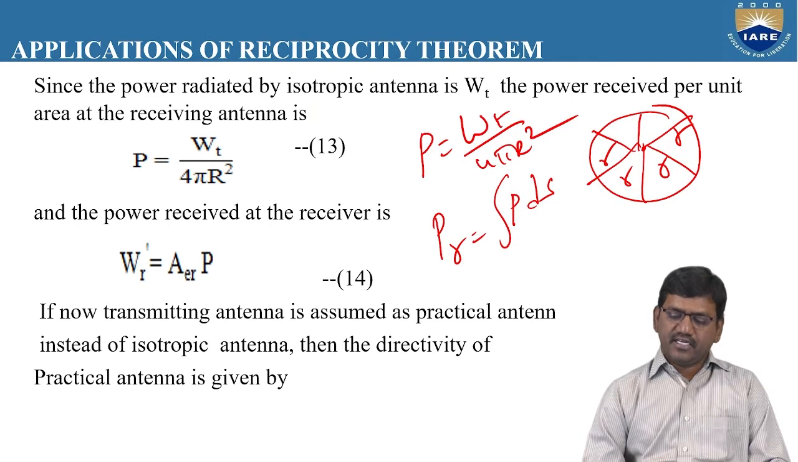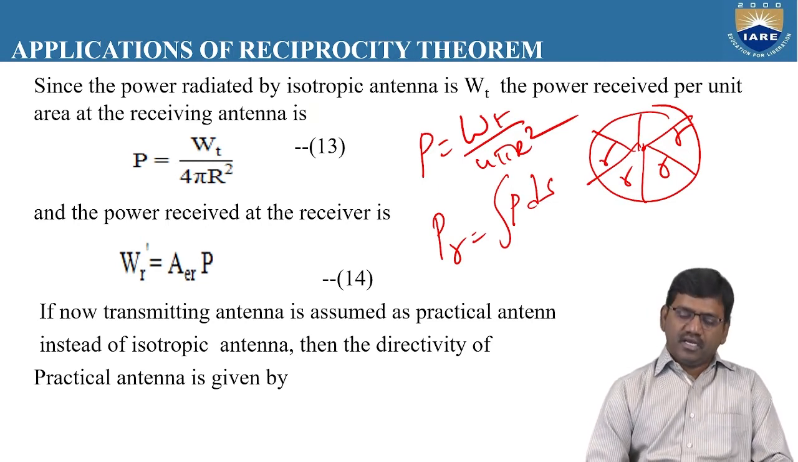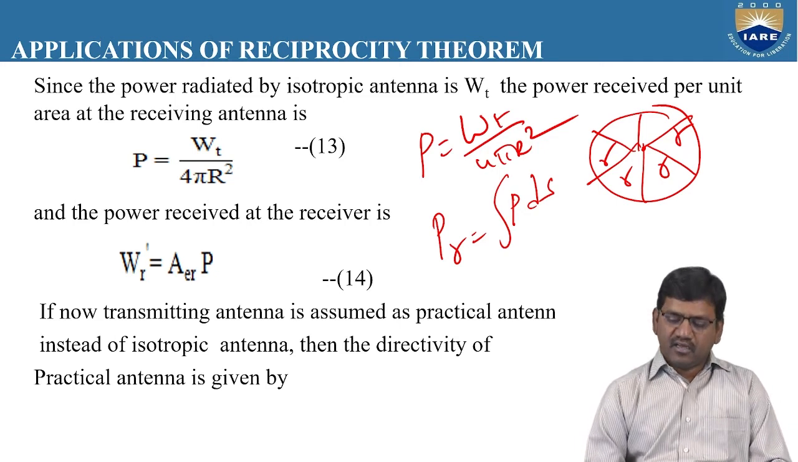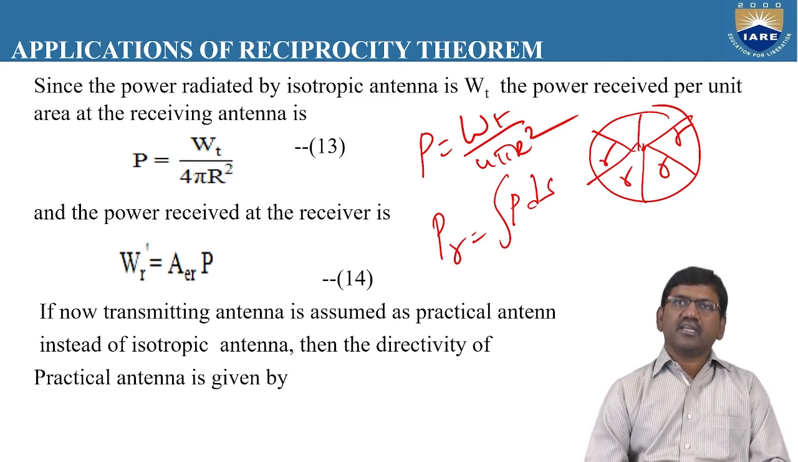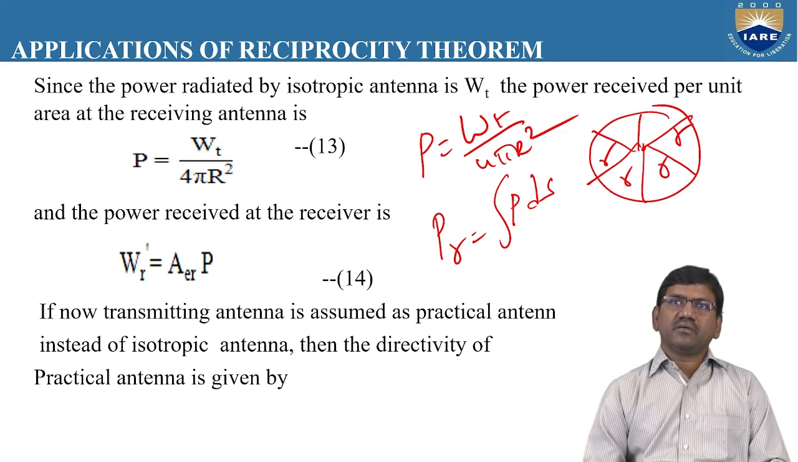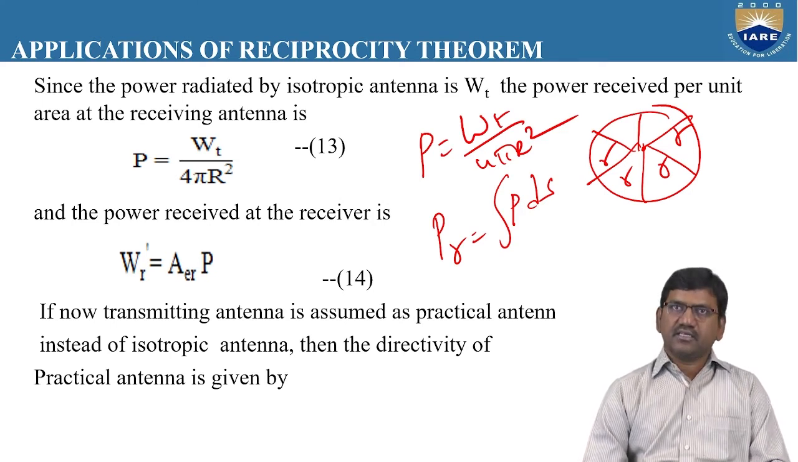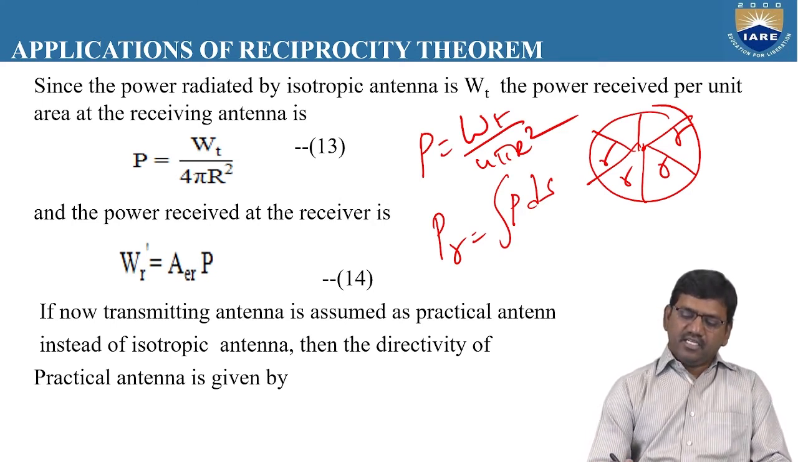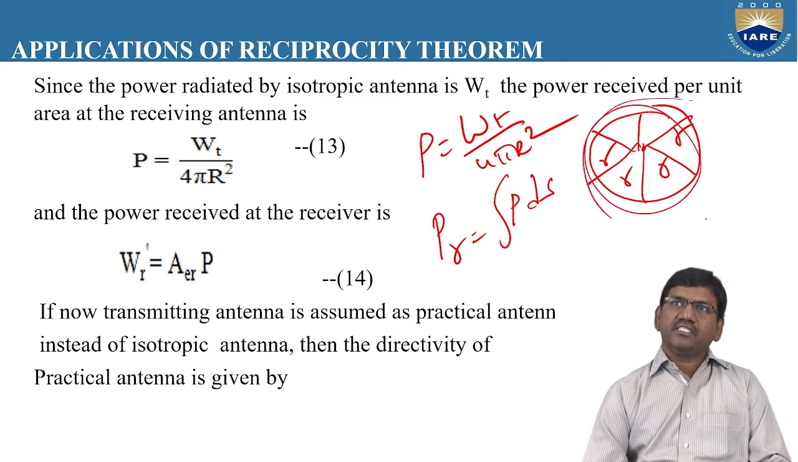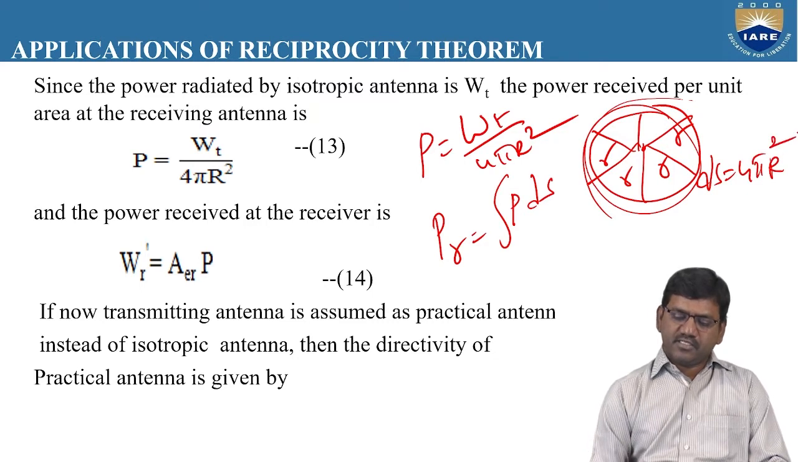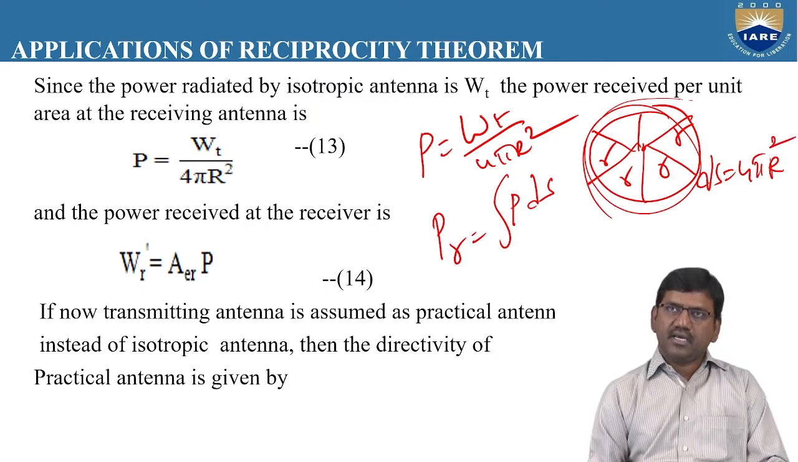The power radiated by an isotropic antenna is uniform, and if we want to calculate the power radiated around the radial lines, we can denote it as PR is equal to the integration of P dot ds. As we know, the radiation pattern of the isotropic antenna is a sphere, so we can write the area as ds is equal to 4 pi r square.